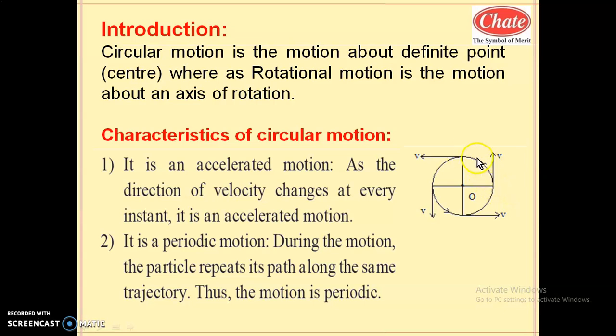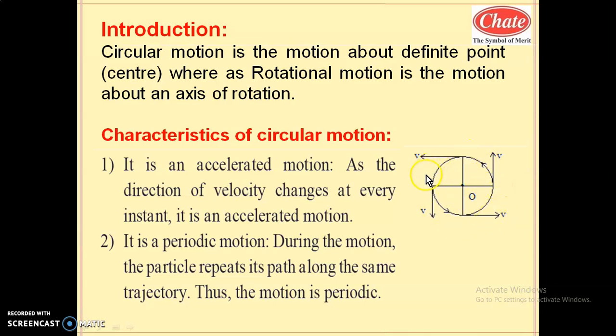Actually, the direction of velocity continuously changes. At every point, the direction of velocity is tangential. So here on the circle there are infinite points. We can show infinite arrows outward in this manner, but we have shown the directions of velocity at just the 4 points.